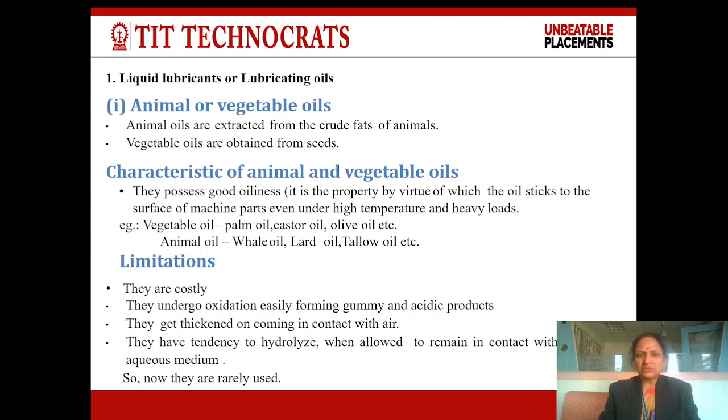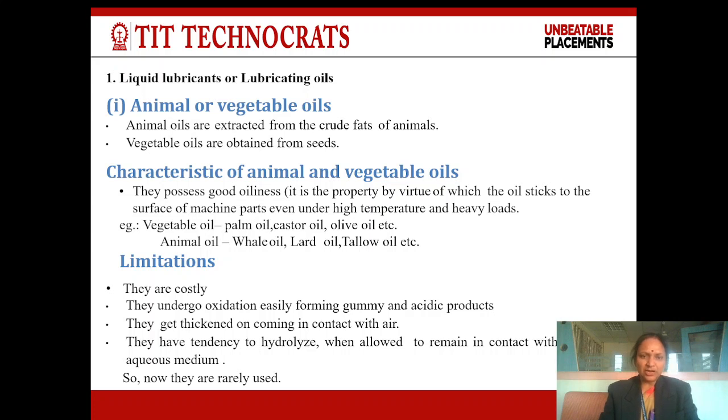These characteristics should be present in animal and vegetable oil. They possess good oiliness. It is the property by virtue of which the oil sticks to the surface of the machine parts even under high temperature and heavy loads. Most of the oils should possess this oiliness property.